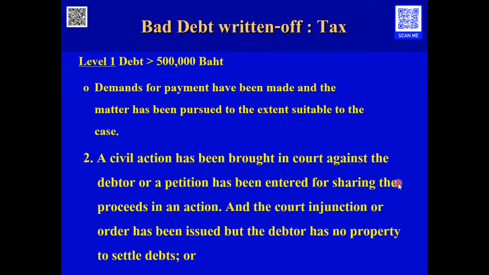If the debt is over 500,000 baht, the action required is that the demand for payment has been made and the matter has been pursued to the extent suitable to the case. Then a civil action has been brought into the court against the debtor, or a petition for sharing the proceeds has been entered in an action, and the court has issued an injunction or order that the debtor should pay the debt, and the debtor has no property to settle the debt.